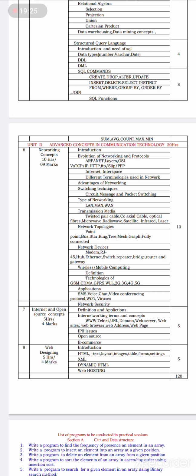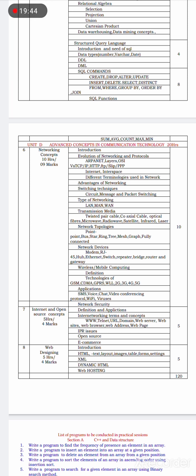What is networking? How does the network work? What are the various networks present? What is protocol? The history of the network or internet we are going to study in this chapter.